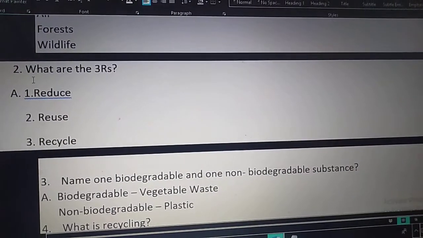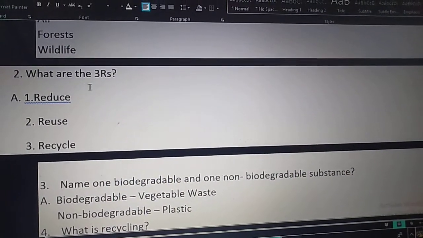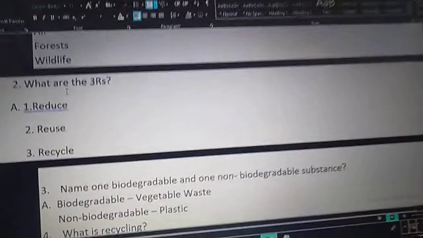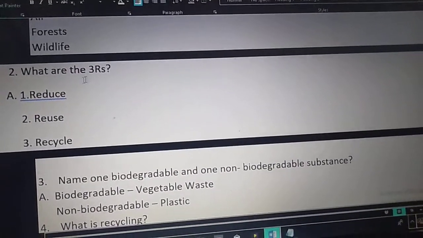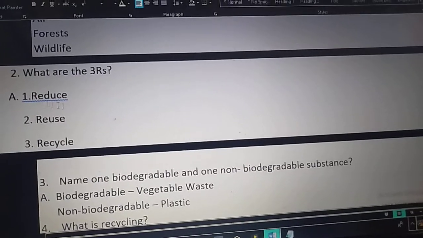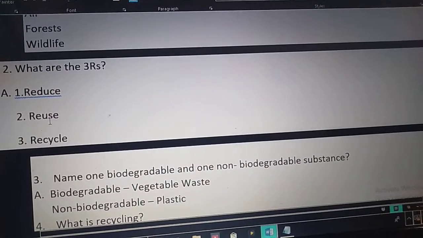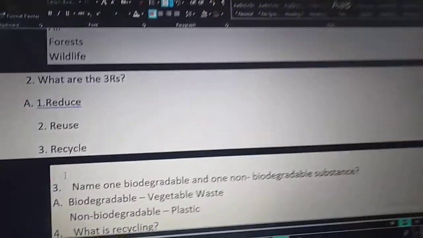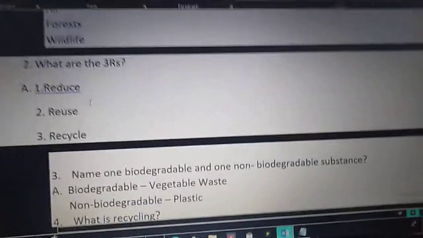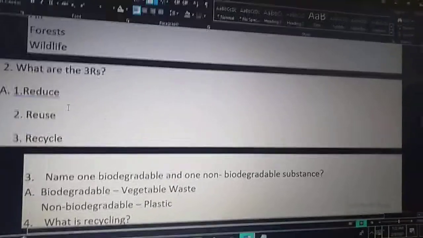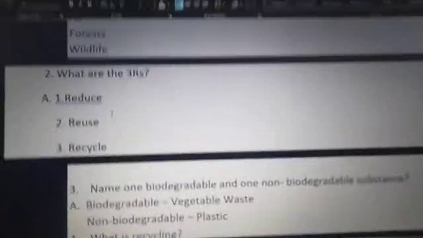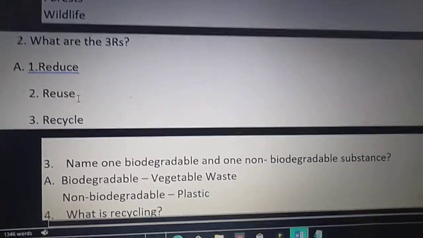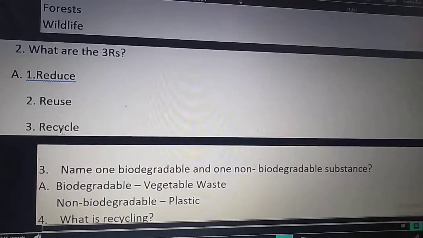Second question. What are the 3 R's? The 3 R's are reduce, reuse, recycle.